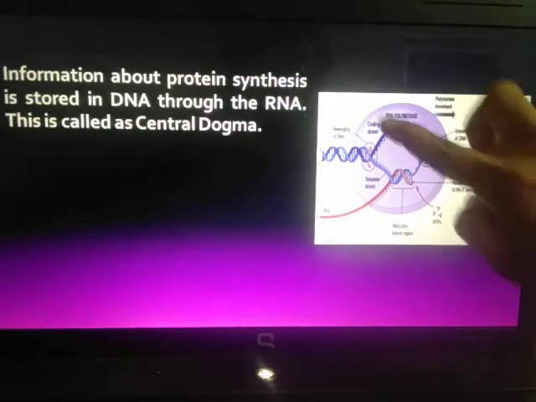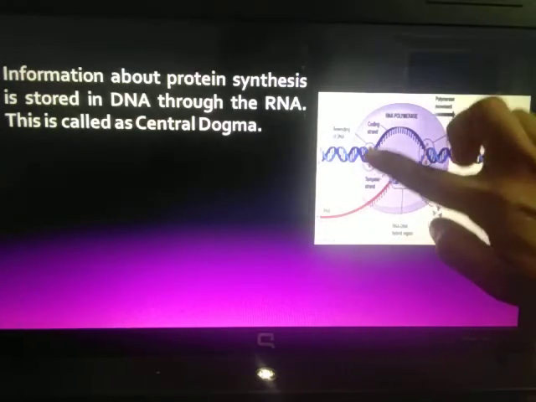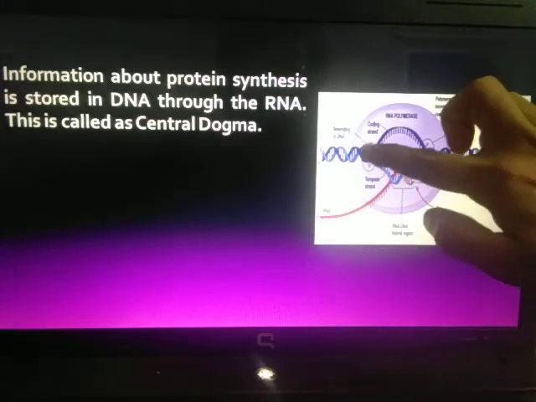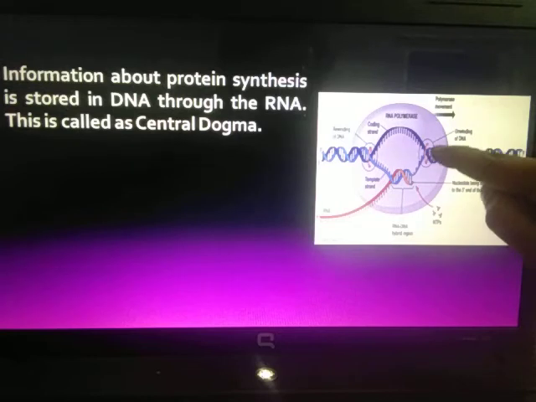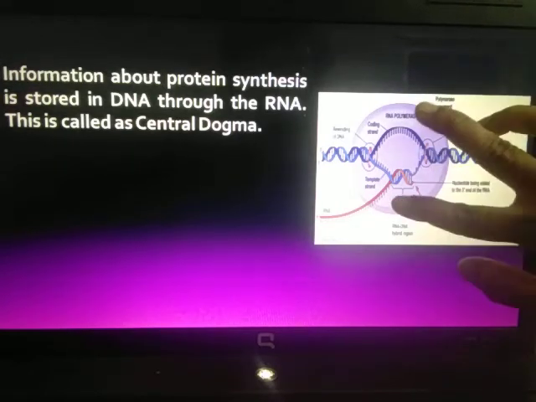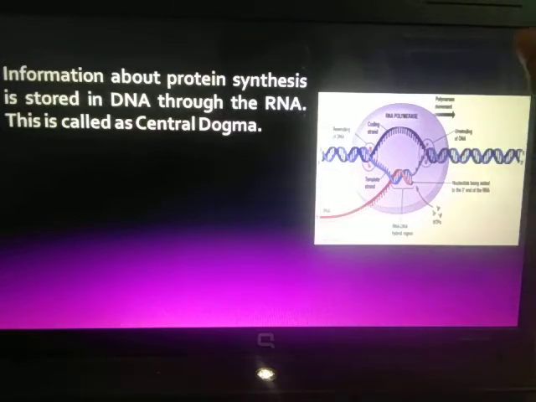For that purpose, this enzyme, which is round in shape, opens the DNA at this unwinding stage. It unwinds the DNA, splits it into two strands, and one strand of DNA acts like the template for the formation of mRNA.